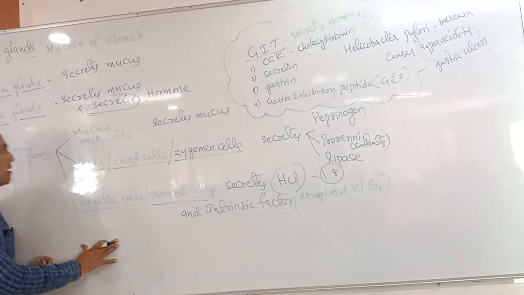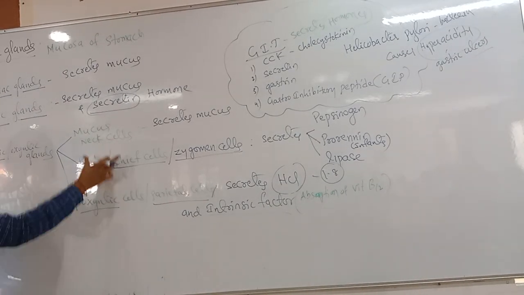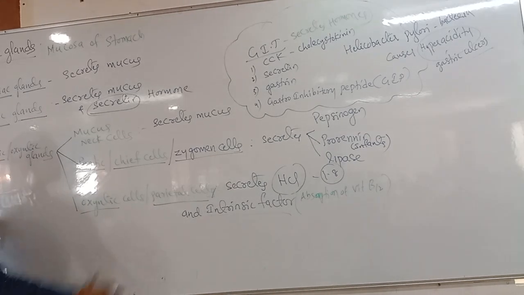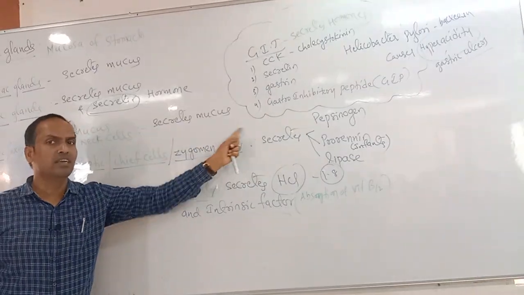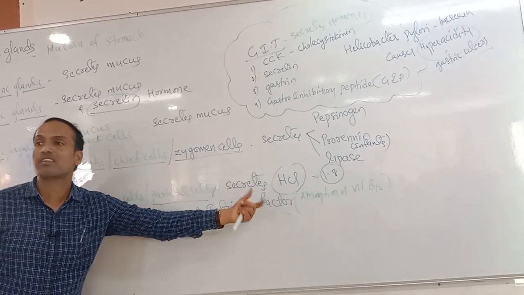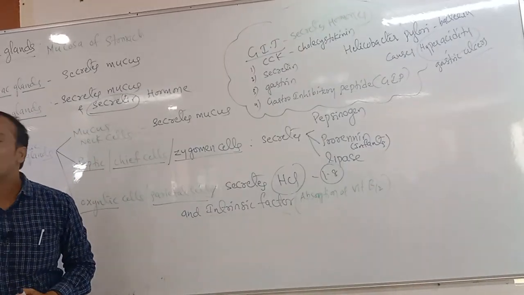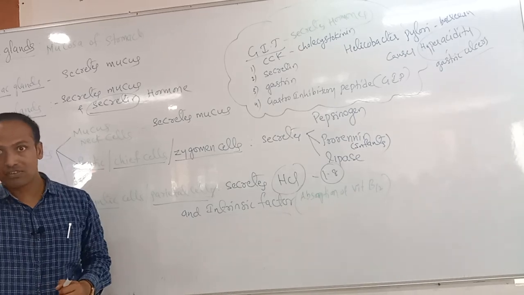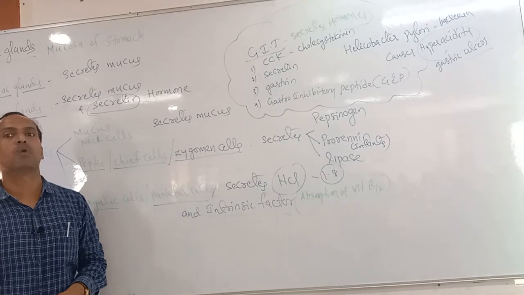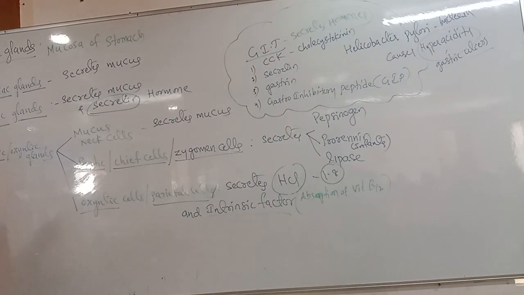Remember. Clear? Okay, next. Fundic or oxyntic glands also have three types of cells: mucous neck cells, peptic or chief cells, or zymogen cells, and lastly the oxyntic cells, which are parietal cells. What is their function? The parietal cells secrete intrinsic factor plus HCl also. Clear? And one more very important thing, which I'm suspecting for 2022. Our gastric glands, the lining layer of our stomach.